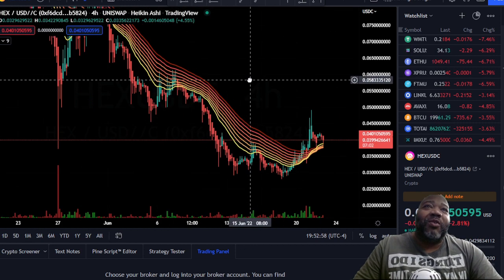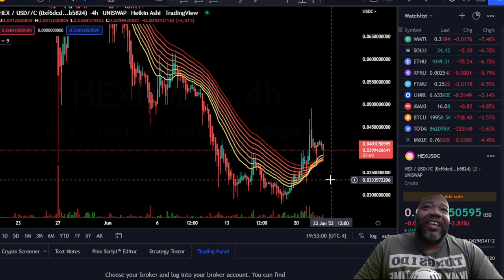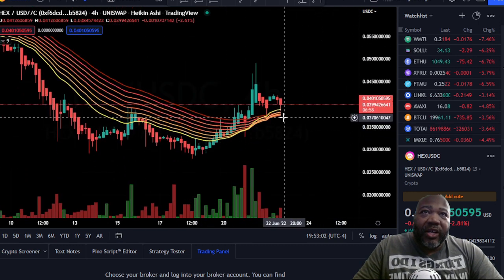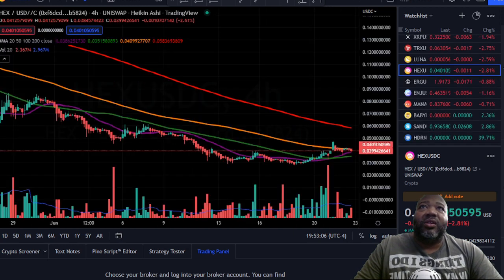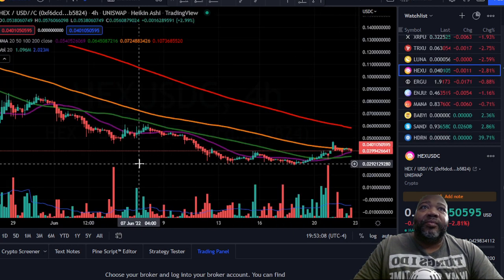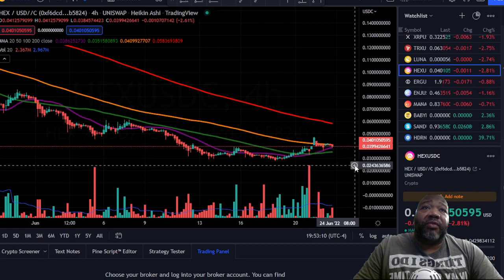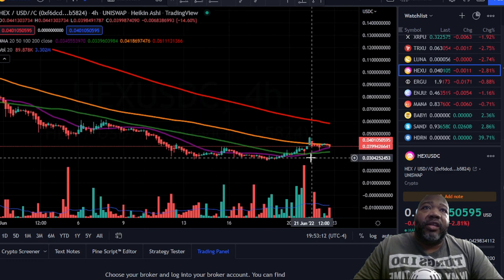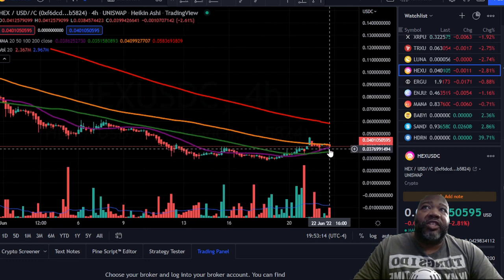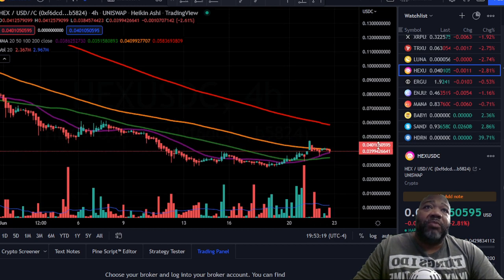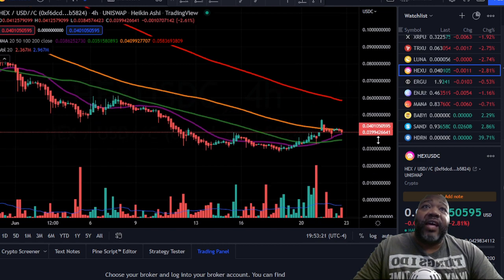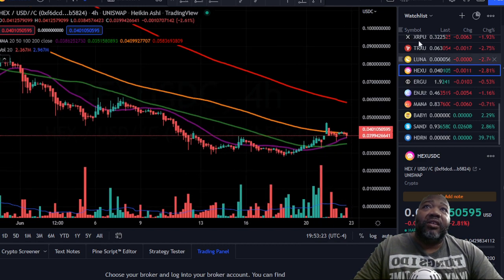So with the exponential moving average here, it looks like HEX is starting to pull back down into this wedge, but it does still have strong support. So this is actually a bullish sign. The moving averages actually have a very bullish, good sign here. You see that purple, it's a 20-day moving average. It just crossed over the 50 and it's approaching the 100. That is the best moving average I've seen HEX do in a while. That is actually something to be excited about.